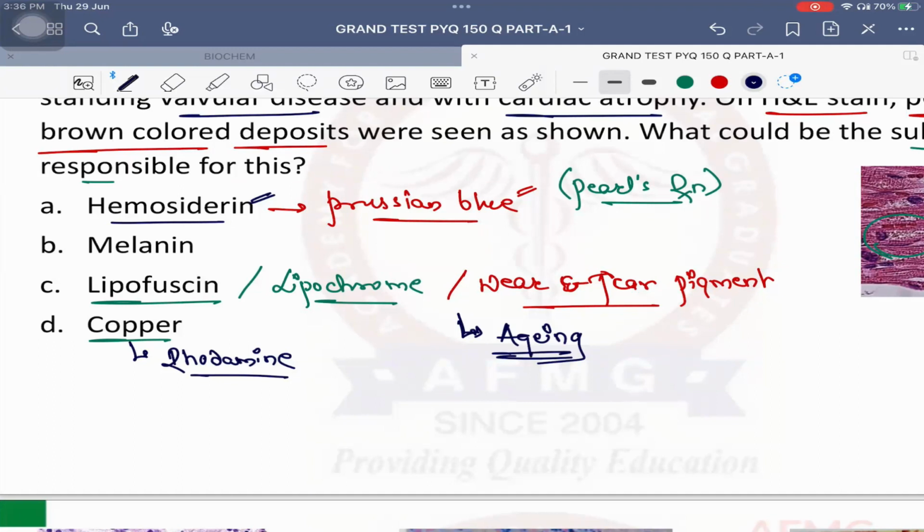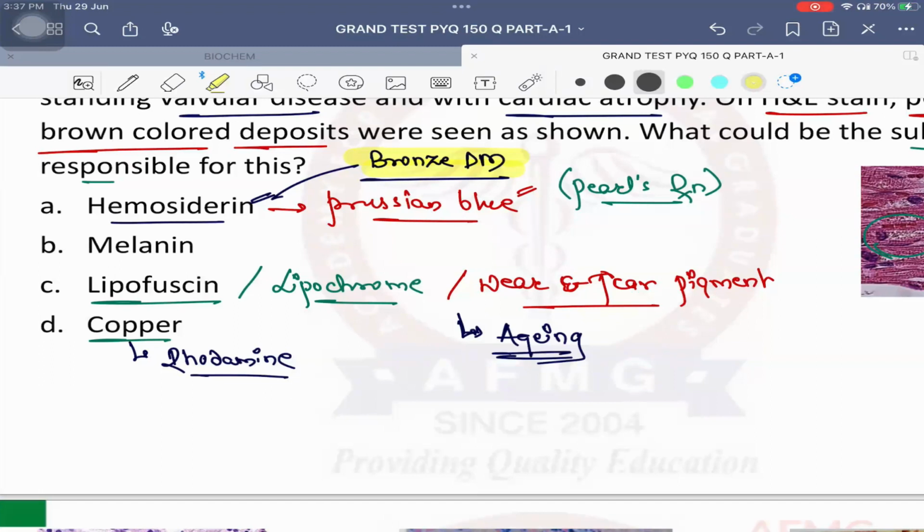Along with that, it will activate melanocytes of skin, causing bronze discoloration of skin. Therefore, hemosiderosis is characterized by bronze diabetes mellitus, because there is bronze discoloration of skin and there is insulin deficiency due to damage of pancreas, causing diabetes mellitus. No issues with this, anybody?